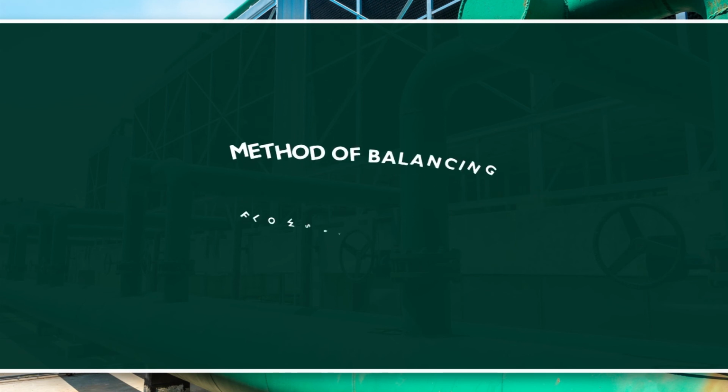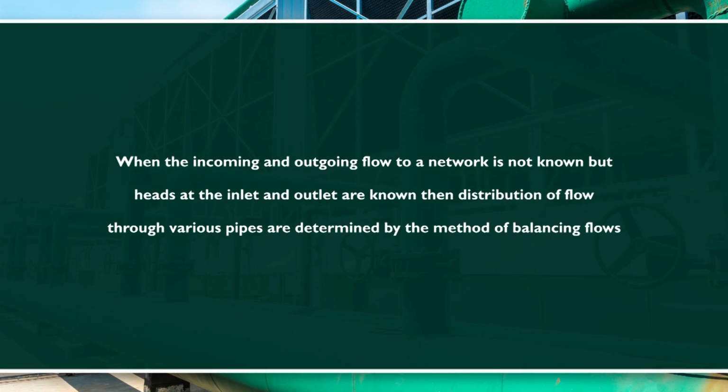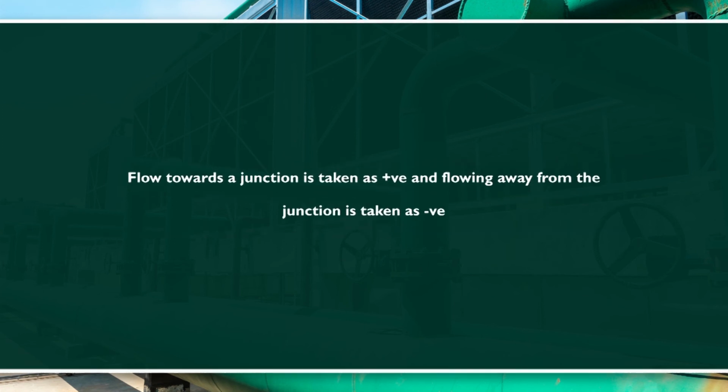Now, methods of balancing flows by correcting assumed heads. When the incoming and outgoing flows to a network are not known but heads at the inlet and outlet are known, then distribution of flow through various pipes is determined by the methods of balancing flows. Flow towards a junction is taken as positive and flow away from the junction is taken as negative.